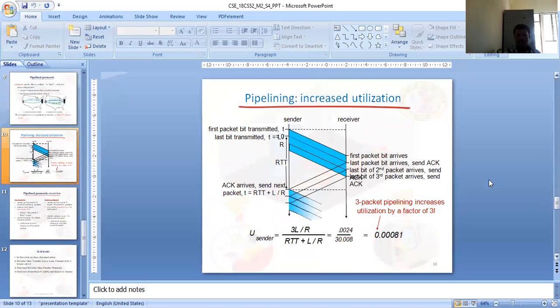Here pipelining increases the utilization: the first packet is transmitted and the last packet is transmitted. With 3 packets at a time, the first packet arrives, the second packet arrives, the third packet arrives, and 3 acknowledgements are received back. So it is RTT plus L by R. Your sender utilization factor changes in the case of the pipeline protocol: 3L divided by the complete round trip time, divided by L by R. So again it changes. A 3-packet pipeline increases utilization by a factor of 3, and that is exactly 0.0081.